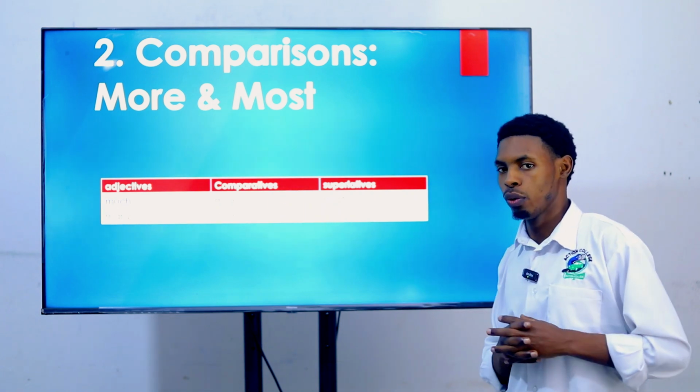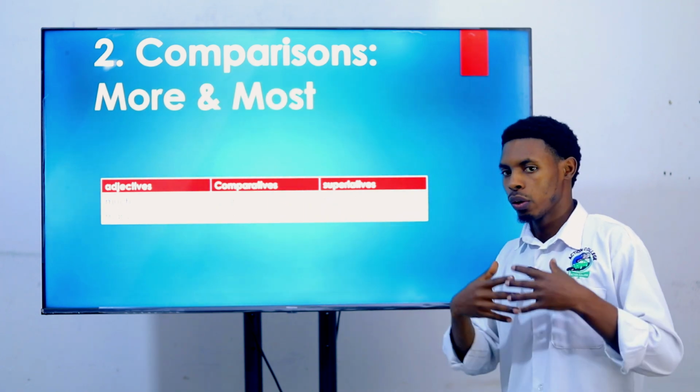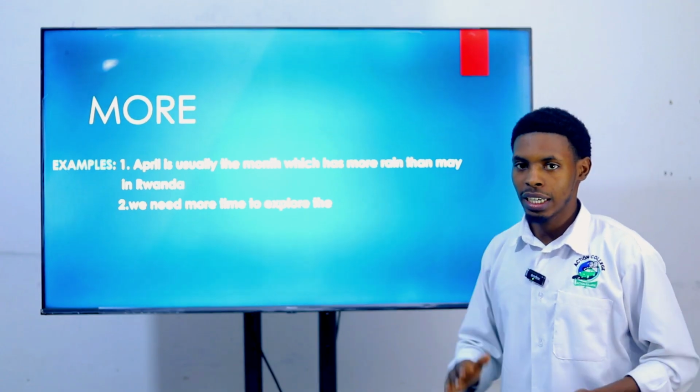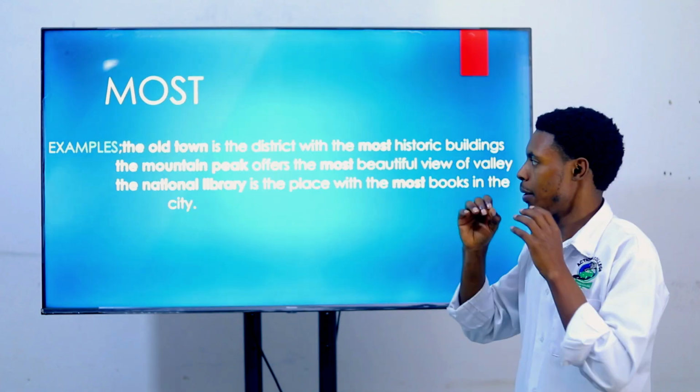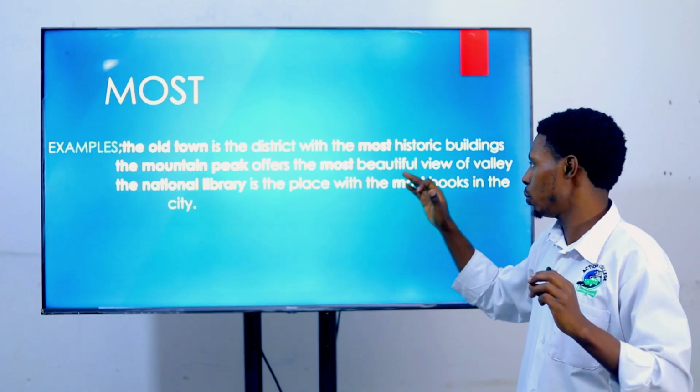Adjectives we have there, we have much and many. We are going to explore the city means that here is the time you explore the city. For example, for 6 months. And you need to explore the mountain peak offers the most beautiful view of the valley.